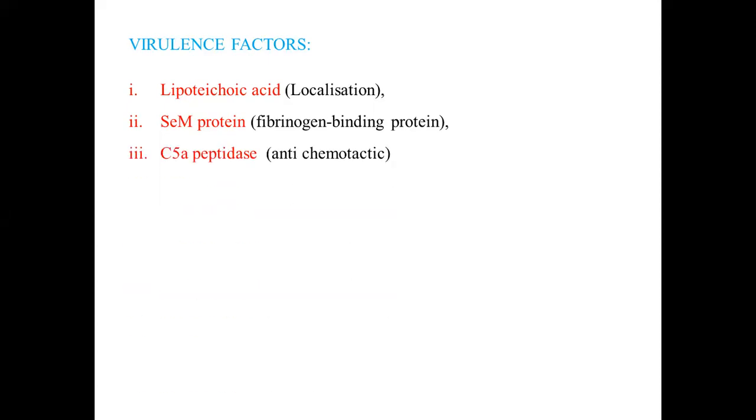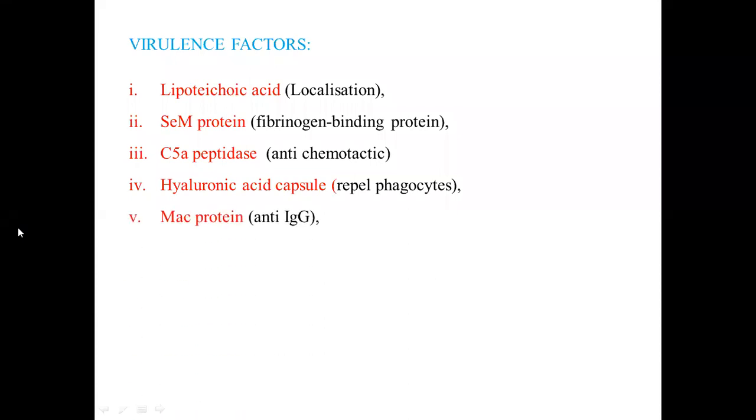Third virulence factor is C5a peptidase. As you know, this has a chemotactic role. C5a, C3a, and C4a are chemotactic agents of the complement system. So it has a protease which can destroy this C5a complement. Another thing is the hyaluronic acid capsule. On their capsules, hyaluronic acid is present, and hyaluronic acid and the phagocytic cells both carry negative charge, so they repel the phagocytic cells and do not allow phagocytosis.